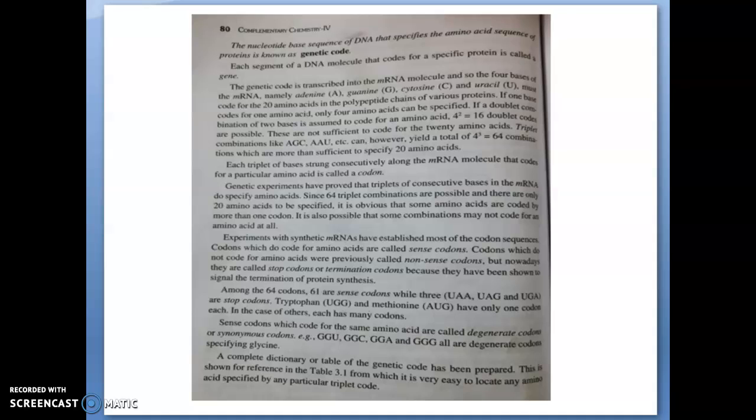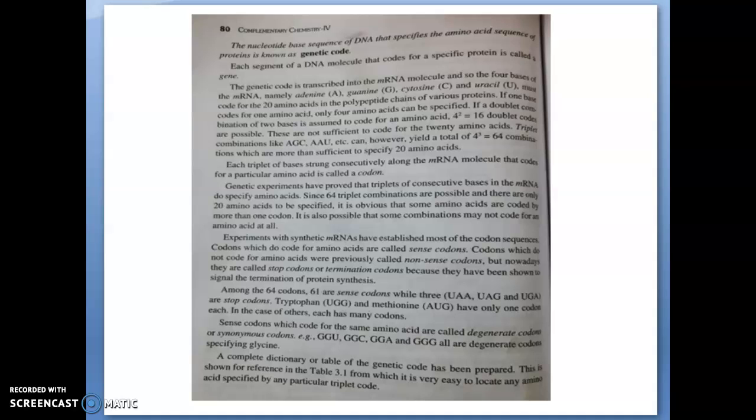61 are sense codons and 3 are stop codons, that are UAA, UAG and UGA. You should remember what the stop codons are. Tryptophan and methionine have only one codon each. That also should be remembered. Tryptophan has the codon UGG and methionine has the codon AUG. That may also be asked in an exam.